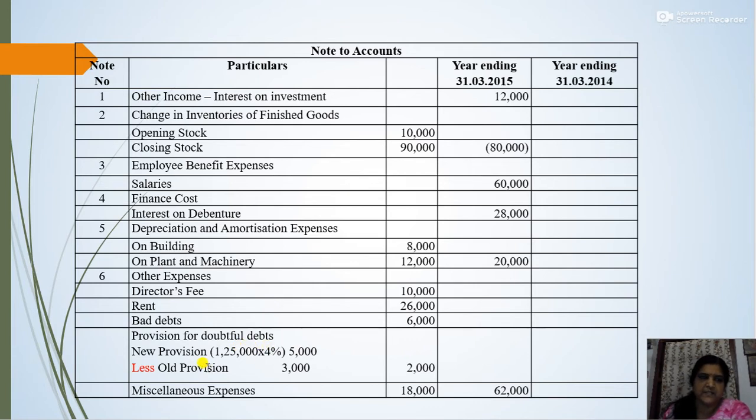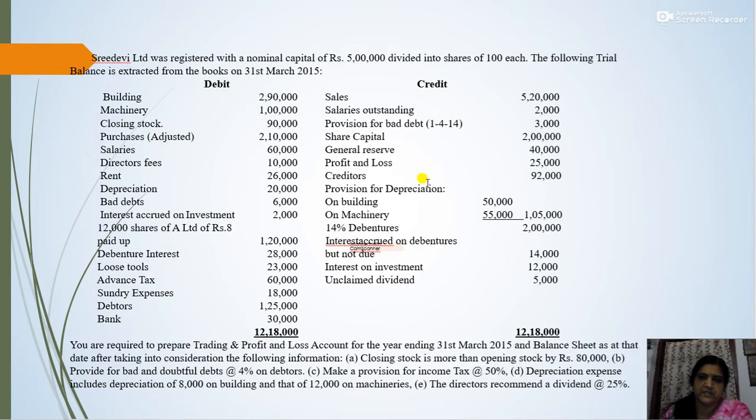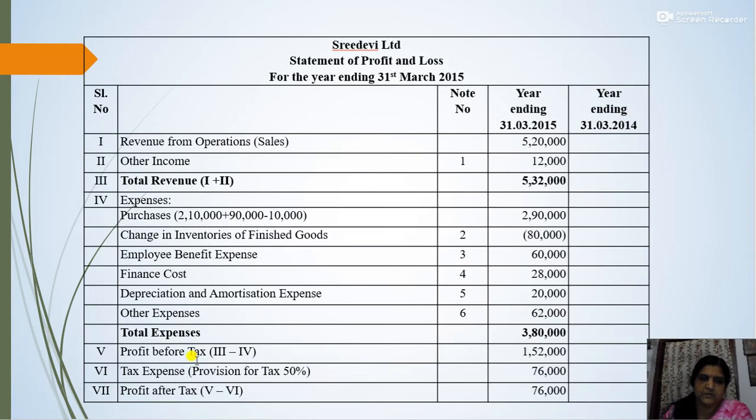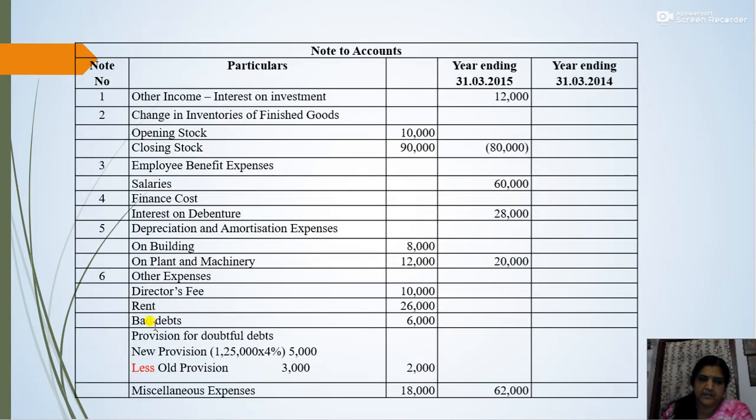The existing provision given in the question is rupees 3,000. So bad debts 6,000, add new provision 5,000, less existing provision 3,000.